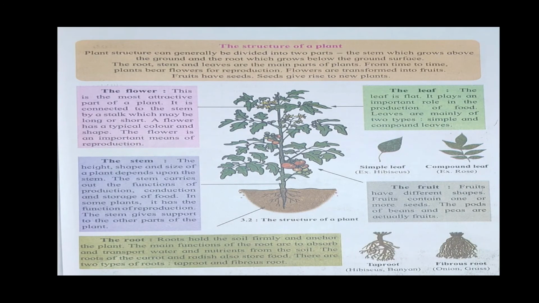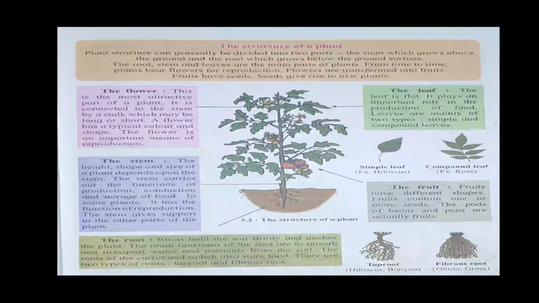This is the structure of a plant in the figure. The main parts of plants are root, stem, leaves, flower and fruit. These are the five main parts of the plant. See what is the function of each of these parts in the plant. The flower is the most attractive part of the plant.